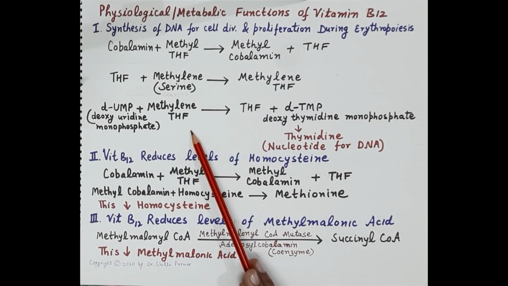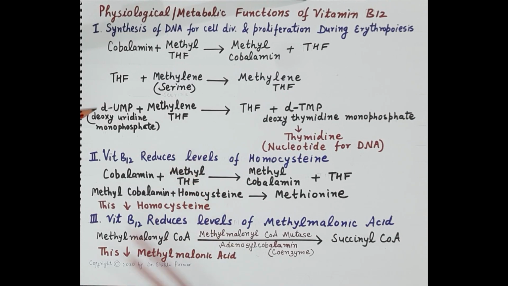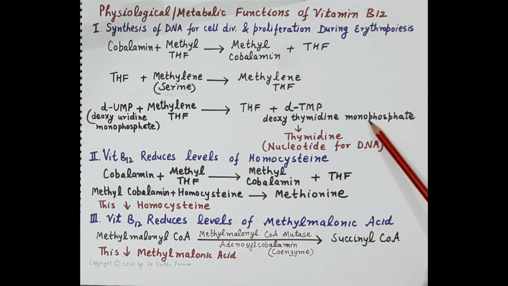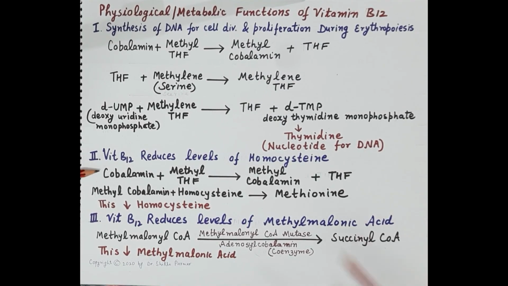Now this methylene tetrahydrofolate then transfers its methylene group to deoxyuridine monophosphate, resulting in the formation of deoxythymidine monophosphate. Now this deoxythymidine monophosphate further produces thymidine, which is a nucleotide for DNA, which is required for the synthesis of DNA.